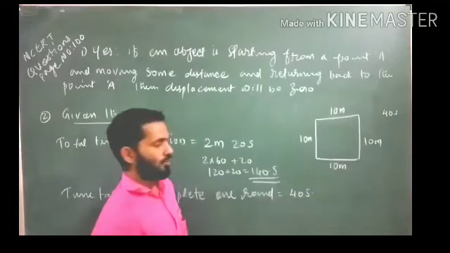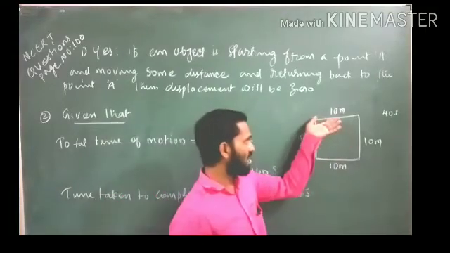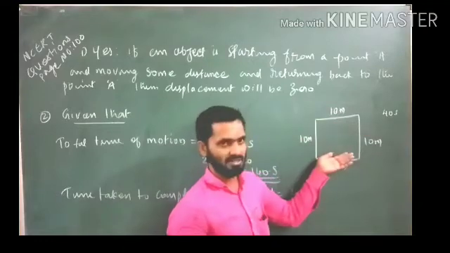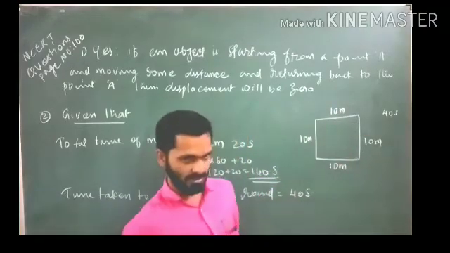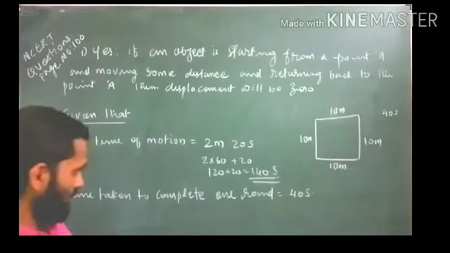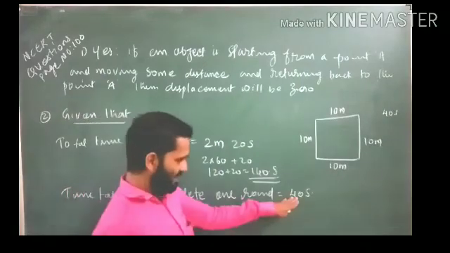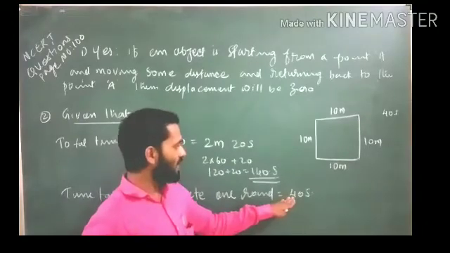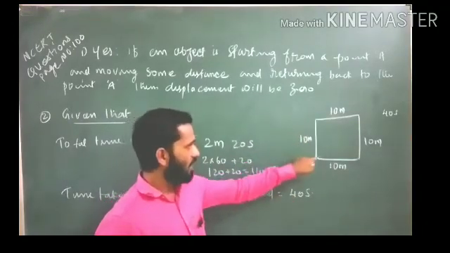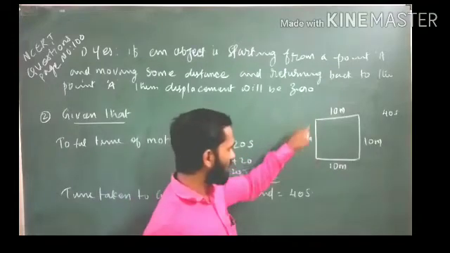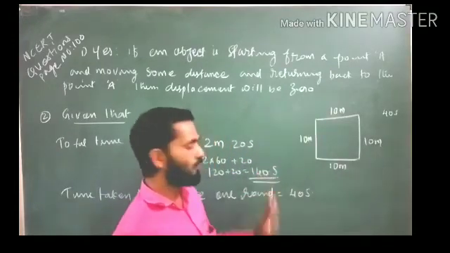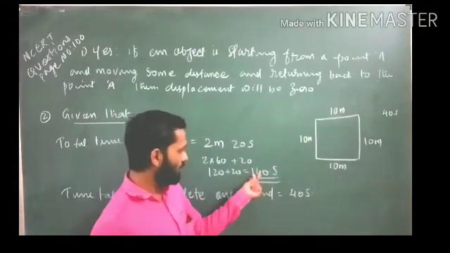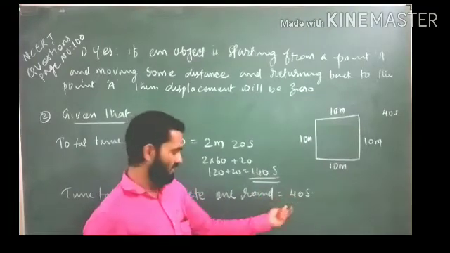It means the farmer takes 40 seconds to go around once. Now we will calculate: if 40 seconds is needed to go once around that boundary, then how many times can he go around this boundary in 140 seconds? For that, you have to divide 140 by 40 seconds.